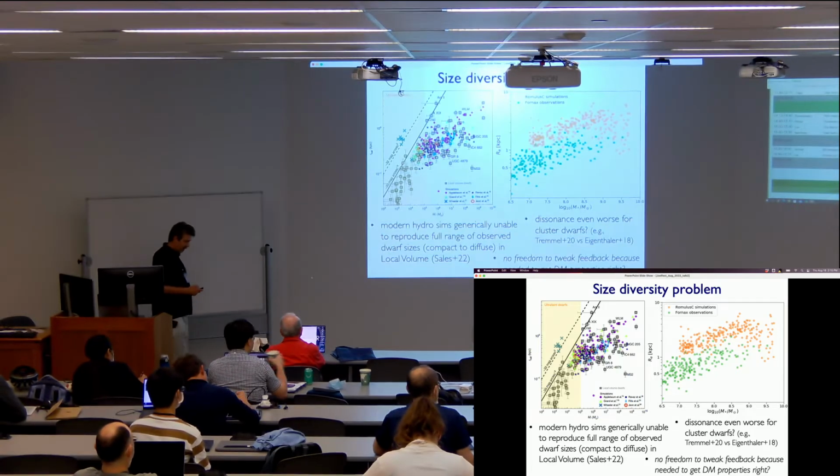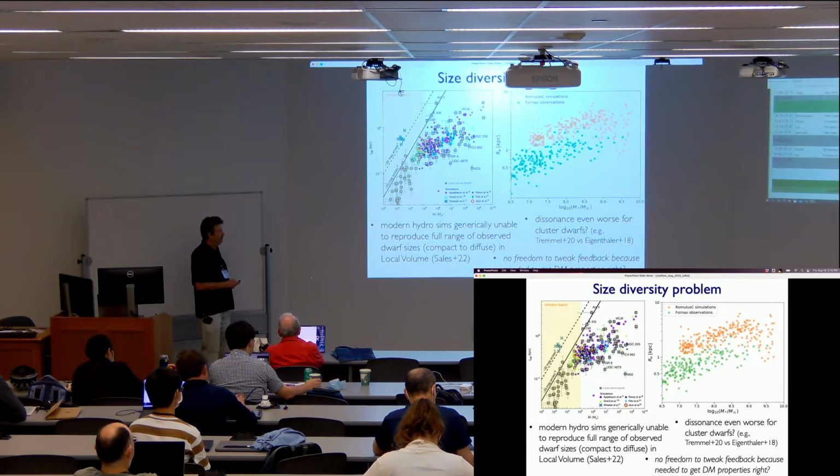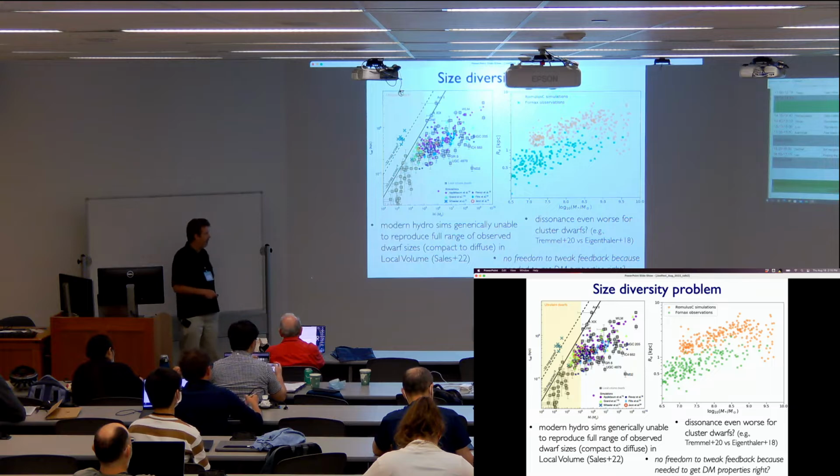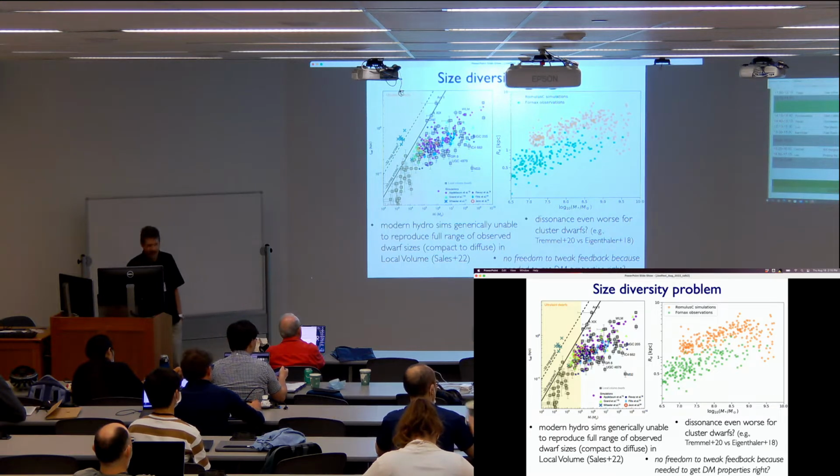So you could solve this, in principle, with less feedback. These excess sizes are not just in Romulus C, but also in NIHAO. For example, the sizes are on average too big. If you were somehow to dial back your feedback, fine, you could solve the problem, but that feedback seems to work to get the cores in the dark matter profiles. So do we really have freedom to tinker with that is the question.